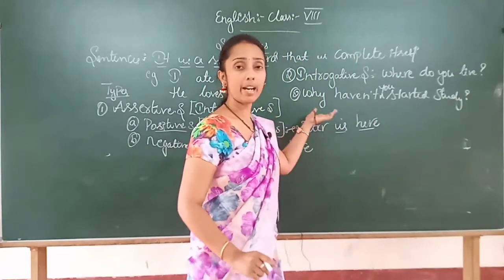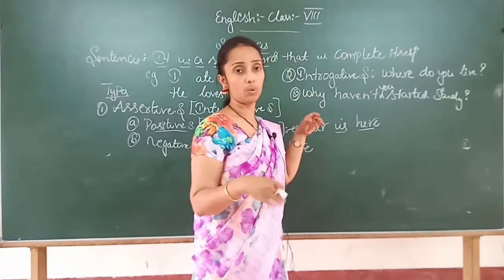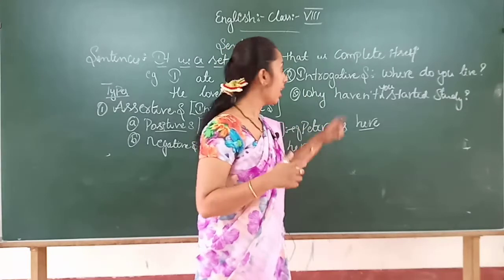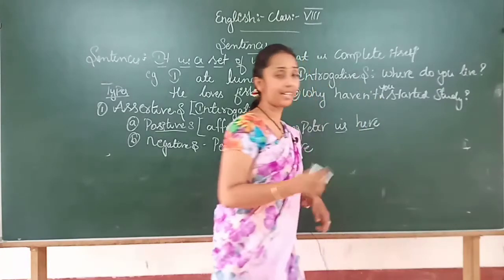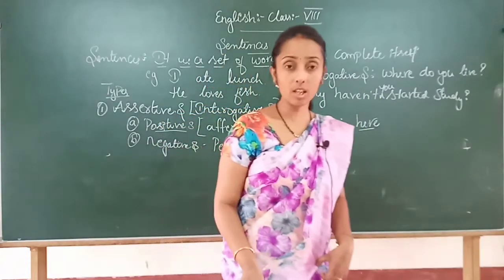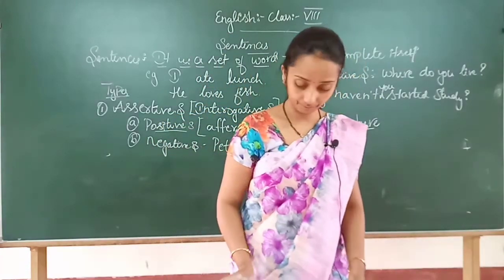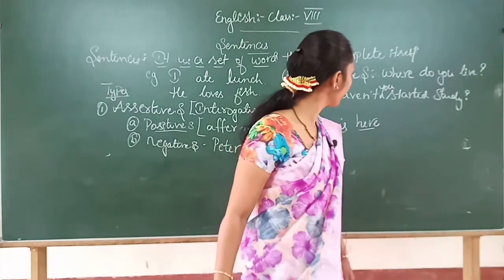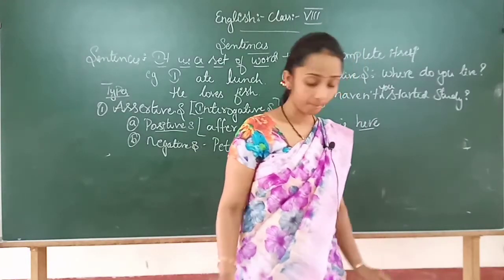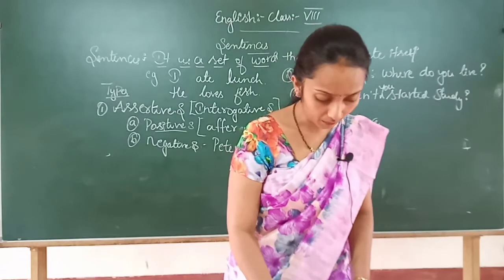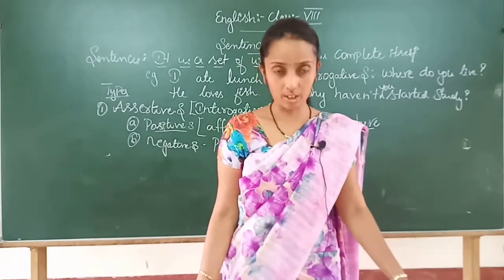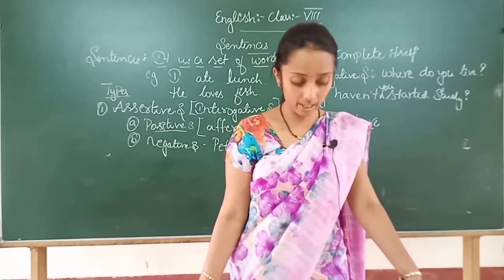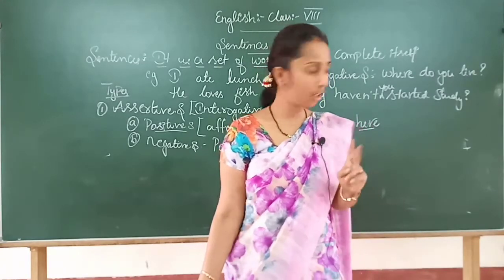It means, why have you not started your study or studies? Then write down, there are two types of question in an interrogative sentence.